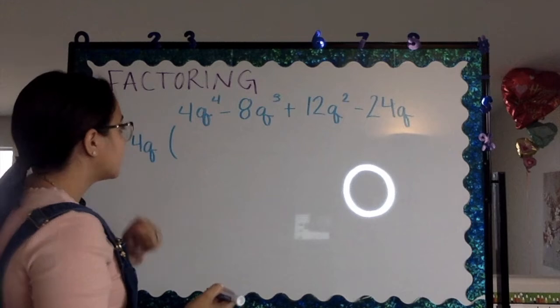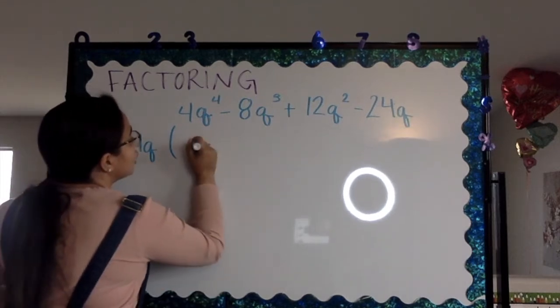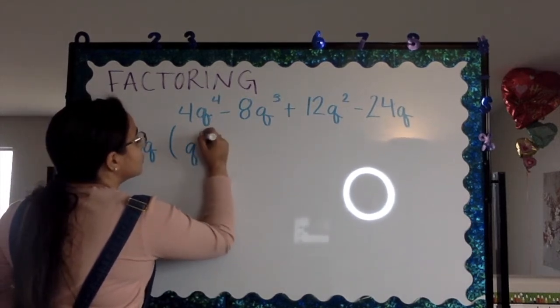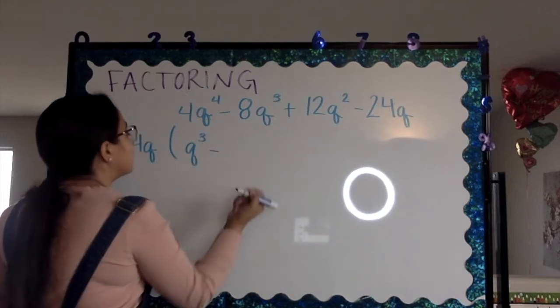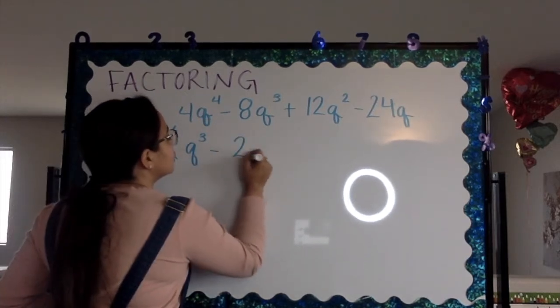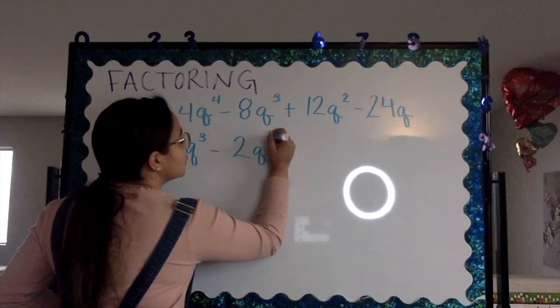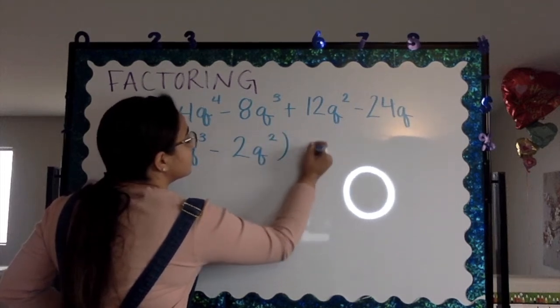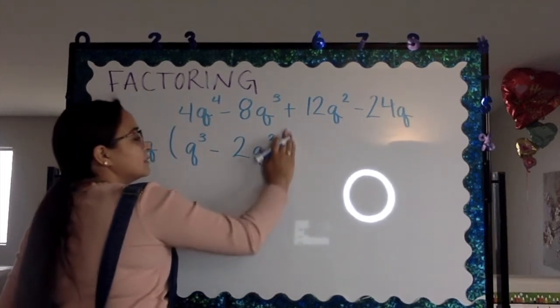And we're left with q to the third power minus 2q squared. My bad.